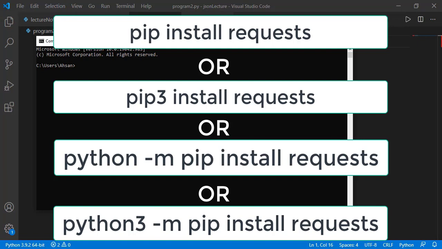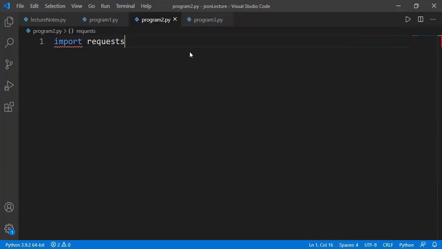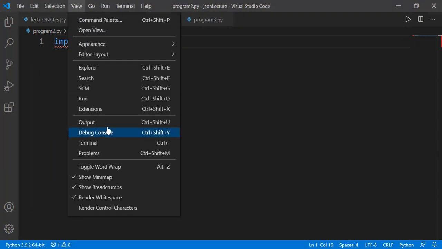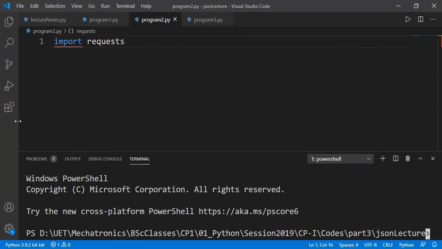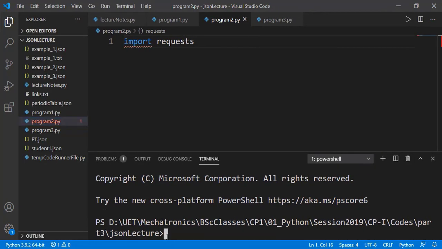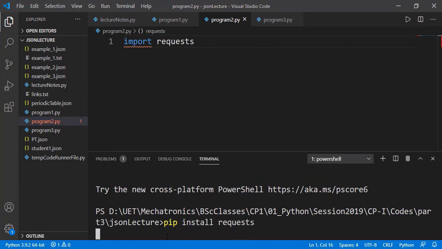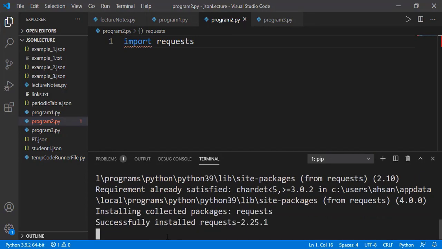Instead of command prompt, we can access the terminal from Visual Studio Code as well. Go to View and click Terminal, and you can type the command here. It will download the package and install it in your system.